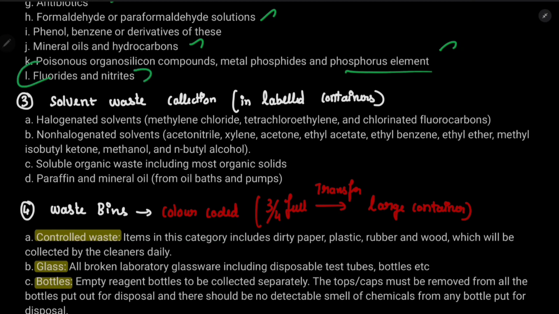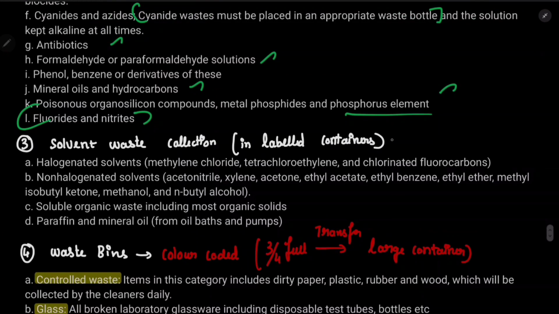Okay, now the third method is, you should collect the solvent in labeled containers and you should remove that eventually. Example is halogenated solvents. We have previously seen, you should collect the sample in labeled containers. And non-halogenated solvents, same, you should collect it in labeled containers. And soluble organic waste, including most organic solids.